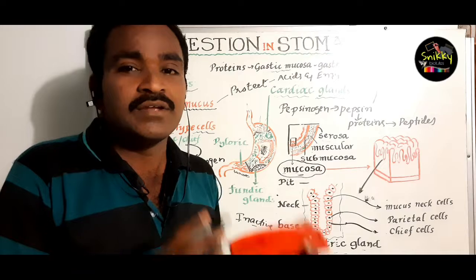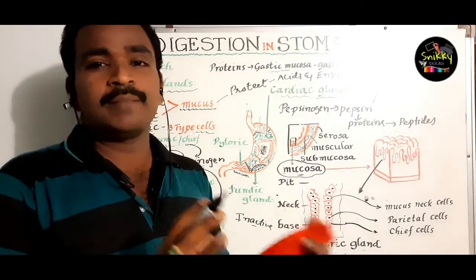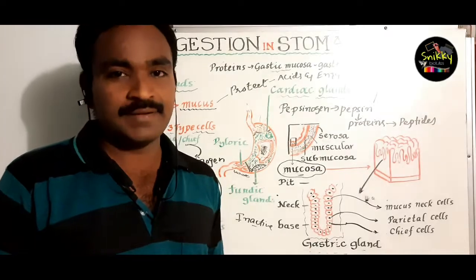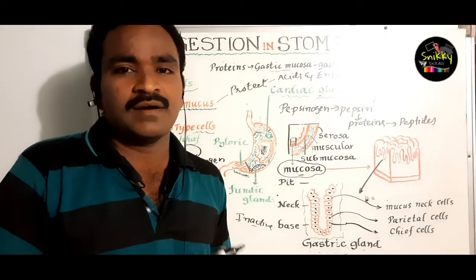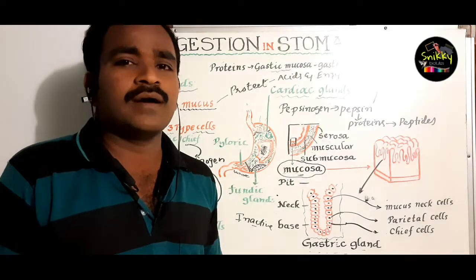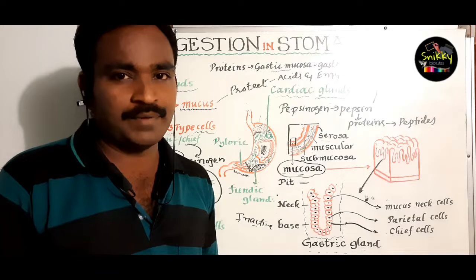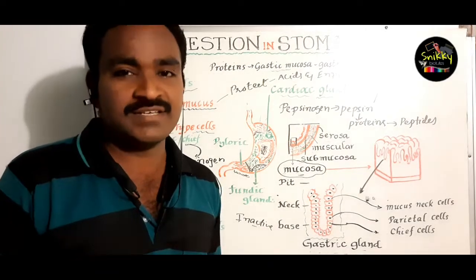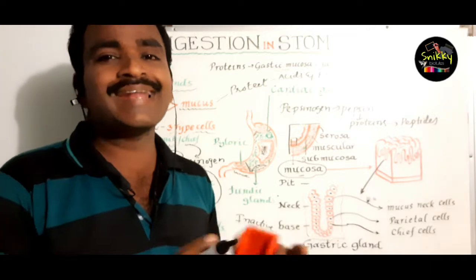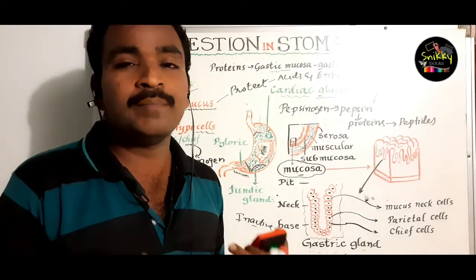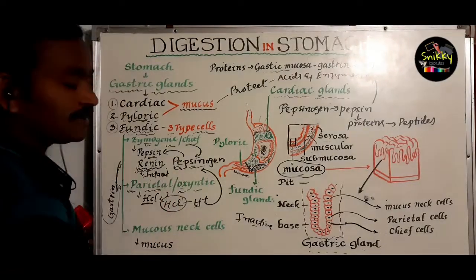This renin is usually secreted in children, at the same time toddlers, not in adults. When we grow as elders, the secretion of the renin may be stopped. But when we are in child stage and toddler stage, this renin has a function, that is curdling of milk. It curdles the milk that children take. That is the main function of this renin.